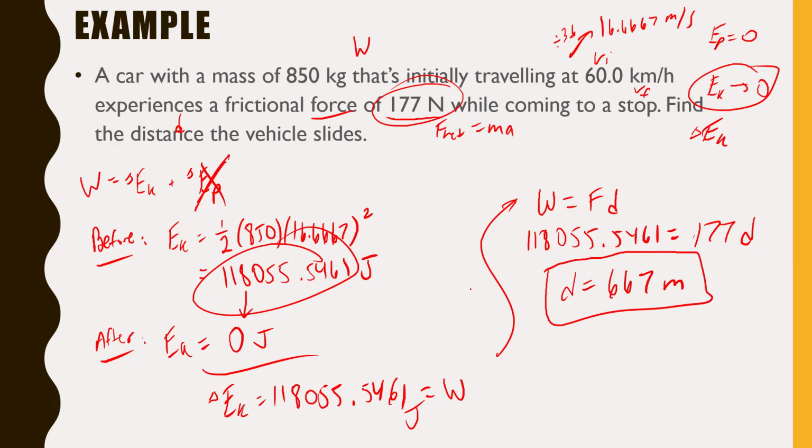Quite a bit, right? But again, a frictional force of 177 newtons is actually not a lot of force. Like you probably could push with more force than that. And the car is going at 60 kilometers per hour. So it's going to take a lot of distance for that thing to come to a stop. So I wouldn't actually say they slammed on their brakes in this case. Probably just more like they gently touched the brakes. It was hardly stopping that vehicle at all.